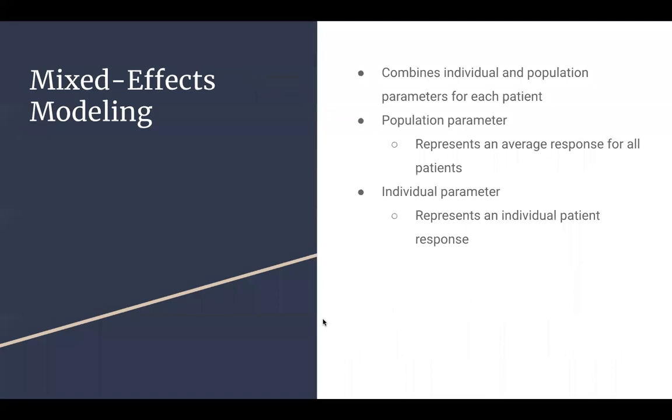So mixed effects modeling was utilized to generate parameters for the individual patient data. Mixed effects combines the individual and population parameters for each patient. The population parameter represents an averaged patient response derived from the average data, and it is the same for all patients. The individual parameters represent the individual patient response, and it is based on each patient's data. As such, it is unique for each of the 16 patients.